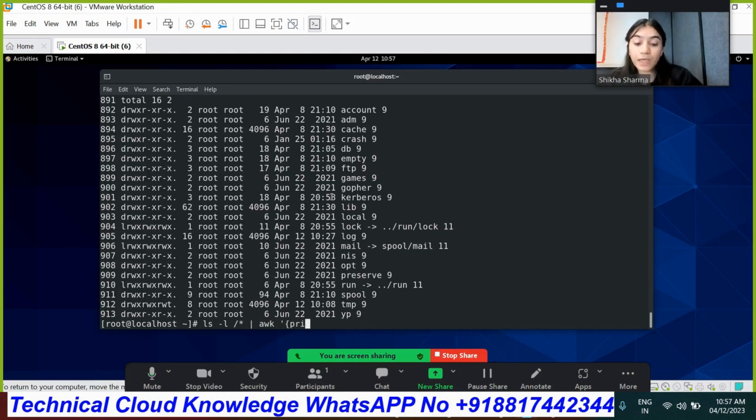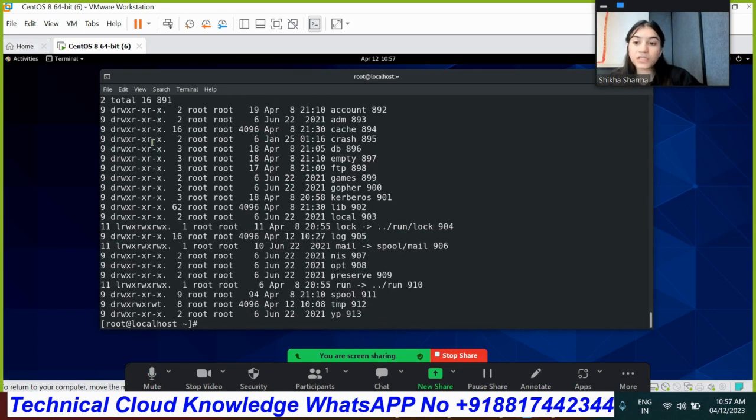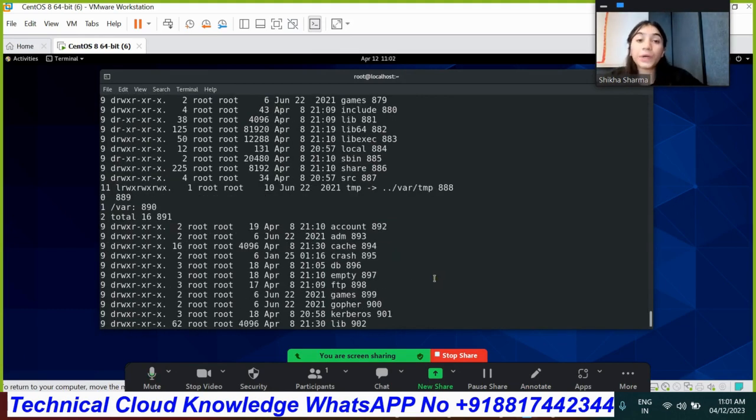Suppose I do NF first and then NR at the last, we will get the output in a different manner, which is not good at all. As you can see, I get the field first and then the number, so it's kind of confusing. Now, to check content in a range, suppose I want the content from 1 to 13 only under the forward slash. How will we do that? We need to provide the range here.